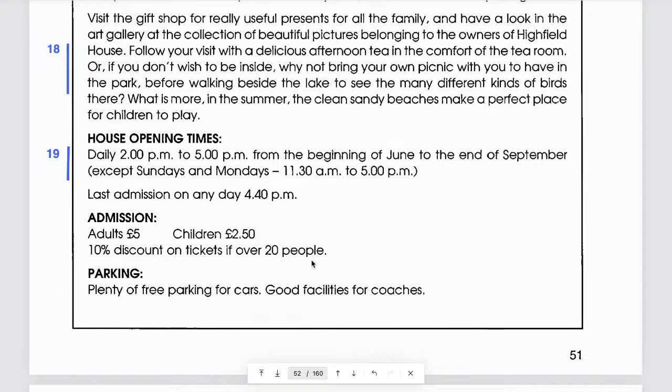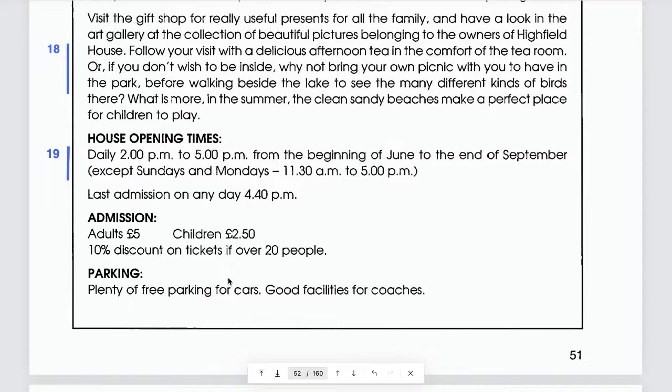Okay. Do they offer any discount? Yes, they offer 10% discount. Under which circumstances?